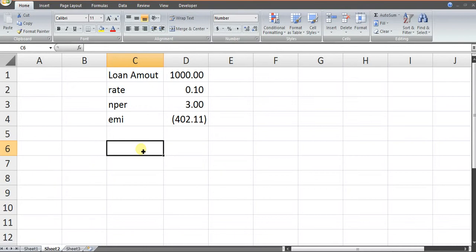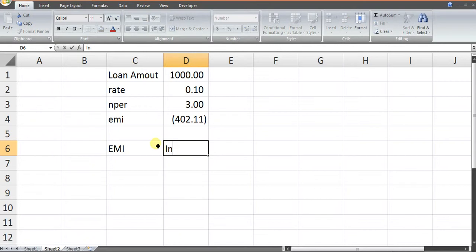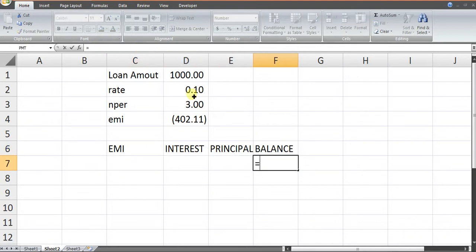Now, if we have to make an amortization schedule for this particular case, what is an amortization schedule? An amortization schedule is the chart of payments where the EMI is bifurcated into interest and principal. So let's make 4 columns: EMI, interest, principal, and the final column is balance. The initial balance of the loan would be the loan amount.